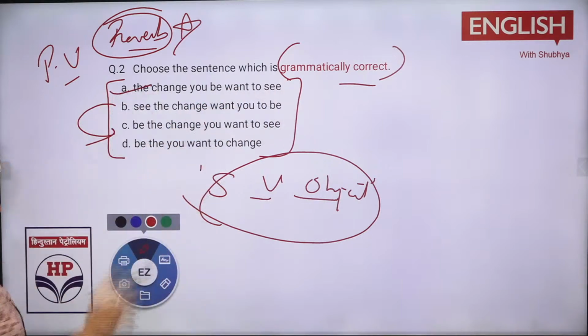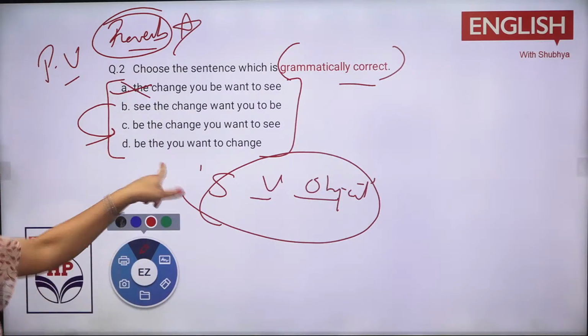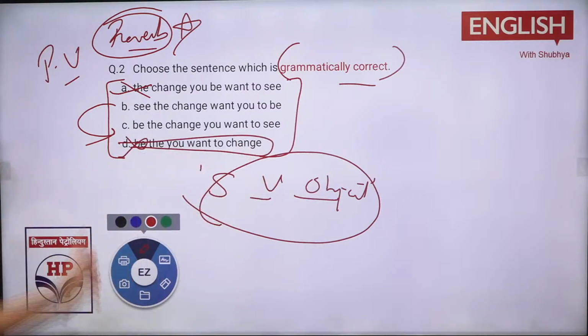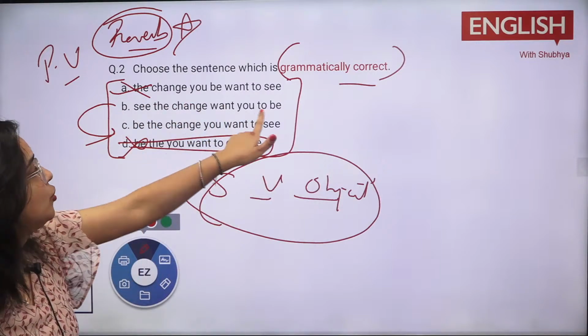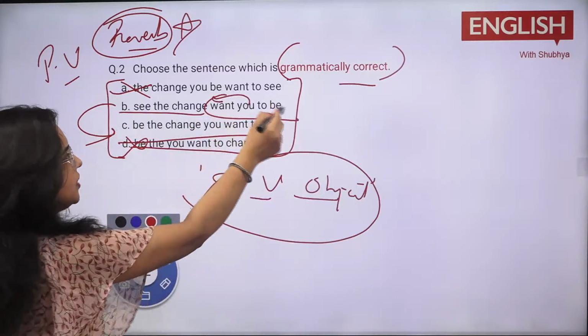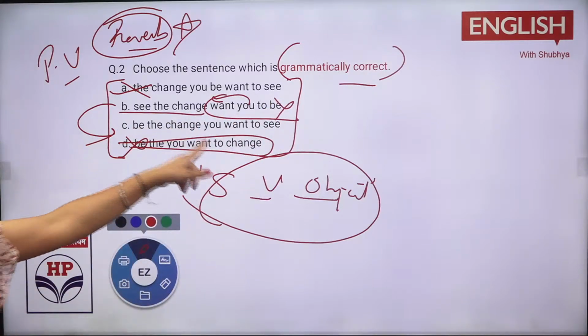बोलते हुए भी हमें गलत लग रहा है, तो this is wrong. Be the you want to change. Be the you, वो बनो जो तुम change. No, this is also wrong. See the change, want you to be. See the change, want you to be क्या हो गया? या तो you want होता, कुछ होता. This is wrong. Be the change you want to see.